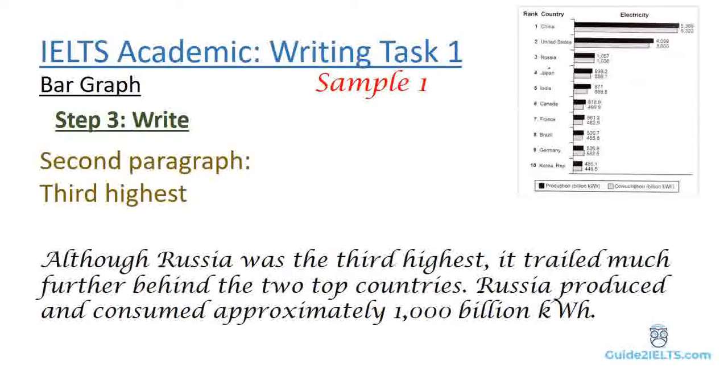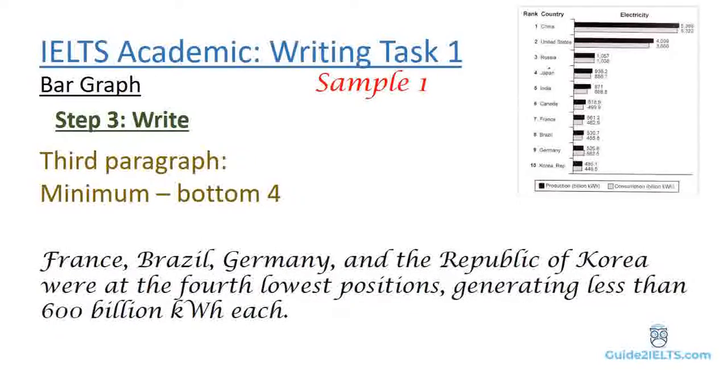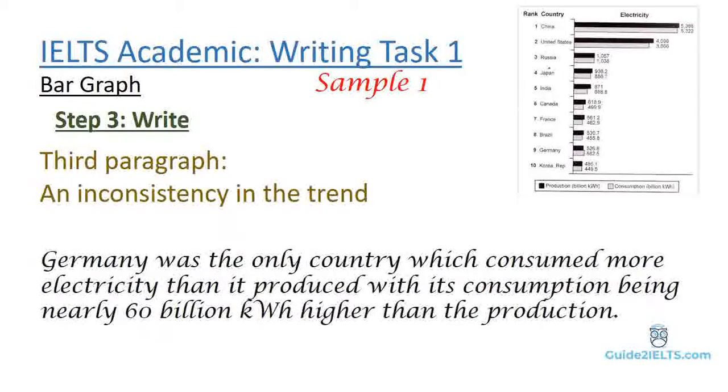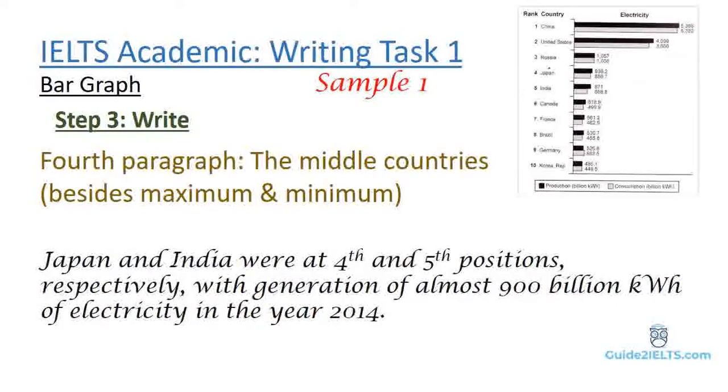Next paragraph, France, Brazil, Germany, and the Republic of Korea were at the 4th lowest positions, generating less than 600 billion kilowatts each. Germany was the only country which consumed more electricity than it produced, with its consumption being nearly 60 billion kilowatts higher than the production. Lastly, Japan and India are at 4th and 5th positions respectively, with generation of almost 900 billion kilowatts of electricity in the year 2014.